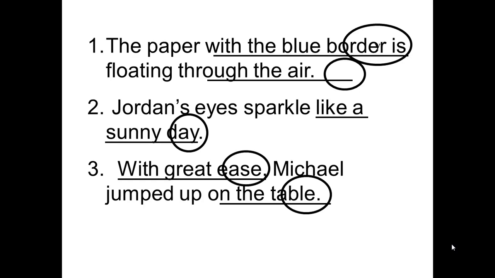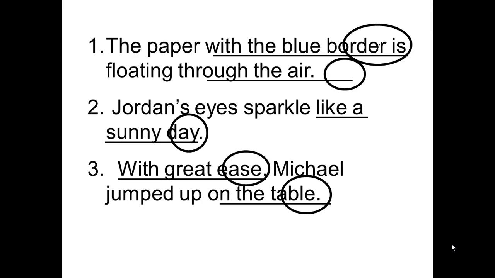With the blue border is the what? Prepositional phrase, which is describing the paper. The preposition is with. The object of the preposition is what? The blue border, or the border. We have another prepositional phrase within this sentence: through the air. The preposition is through. The object of the preposition is air. And it's telling you where, which is an adverb. The first is what? Adjective, telling you what kind or which one.